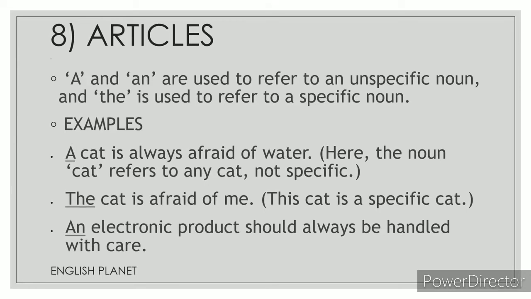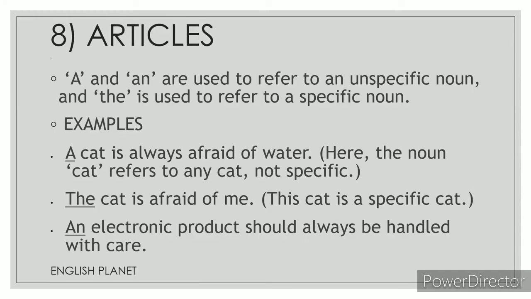Next one is the articles adjectives. Now there are three kinds of articles in English grammar: a, an, the. A and an are used to refer to an unspecific noun, and the is used to refer to a specific noun. For example, a cat is always afraid of water.